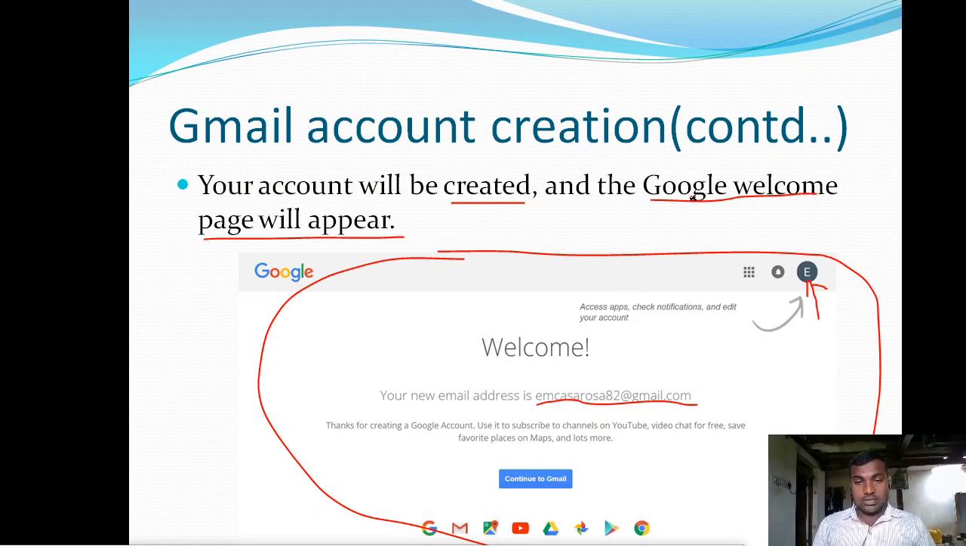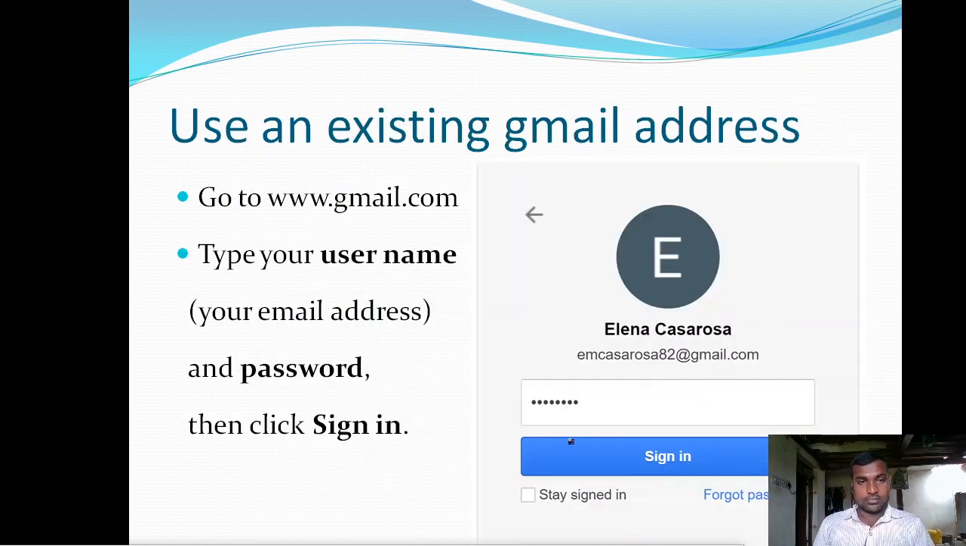So that username is displayed here, and that is your final email ID. Click on continue to Gmail. Your Gmail inbox will be opened and everything will be opened. For example, if you already have a Gmail account, so you are already an existing Gmail account holder.